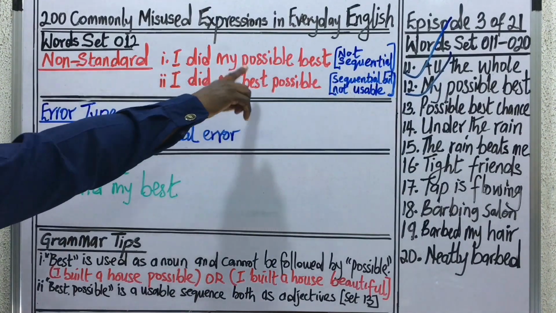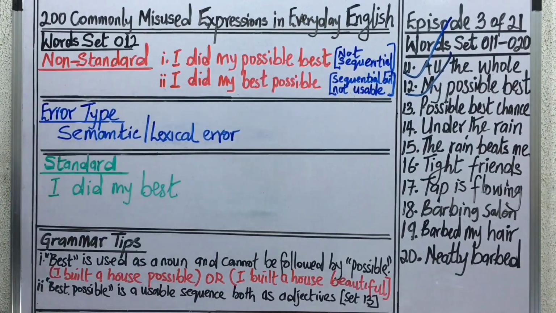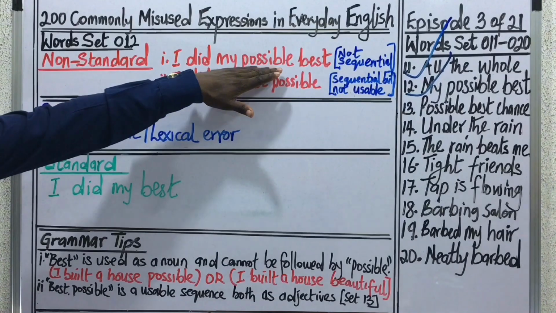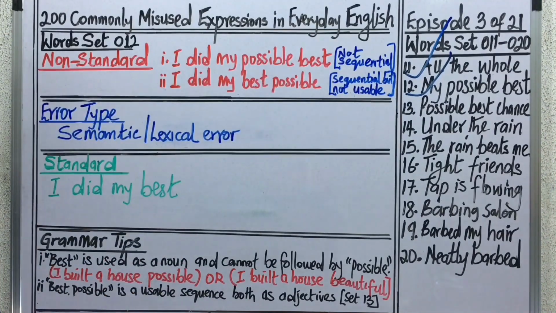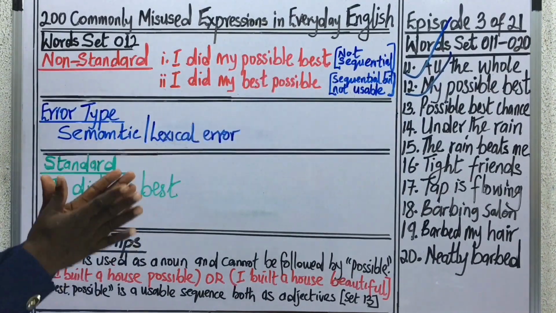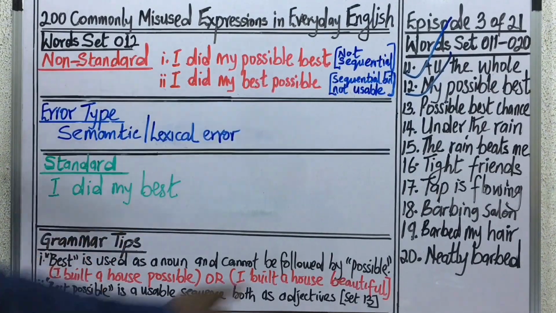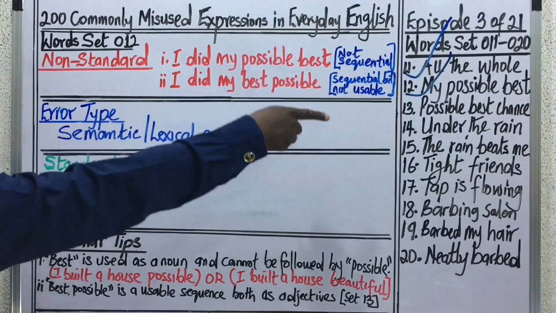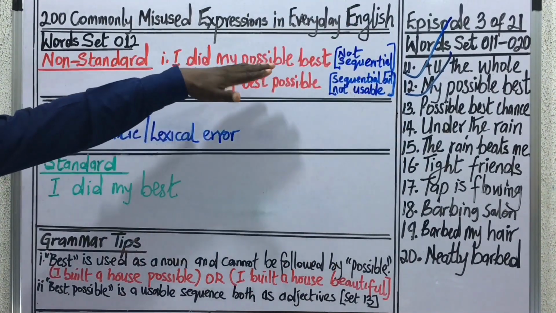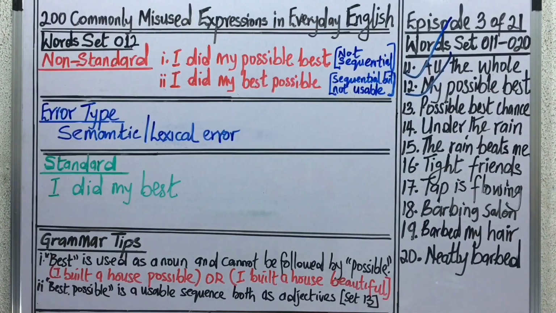"I did my possible best." We are saying that this expression is not sequential, so we are just going to forget about it. Not sequential, like I explained before, in the sense that whenever possible and best come together in an expression, possible doesn't come before best. It is best that comes before possible. So we're just going to do away with that first one.